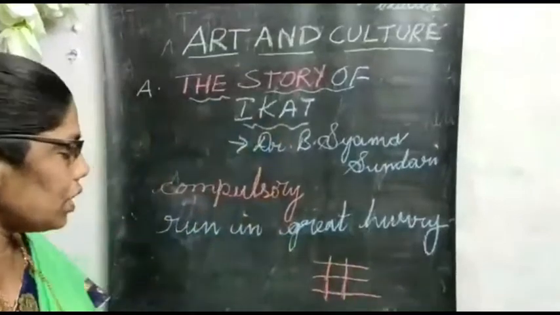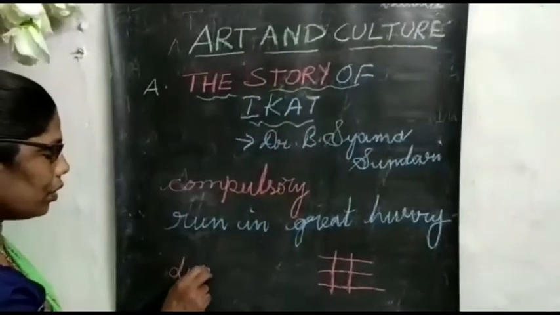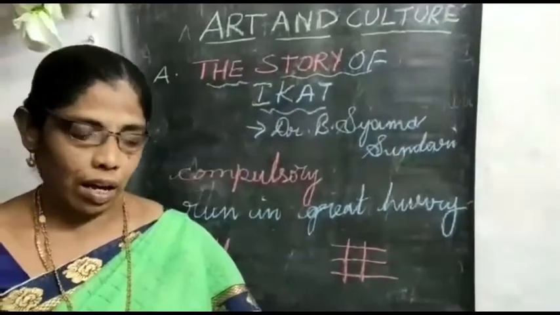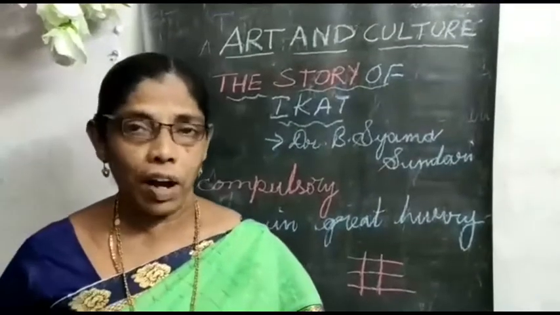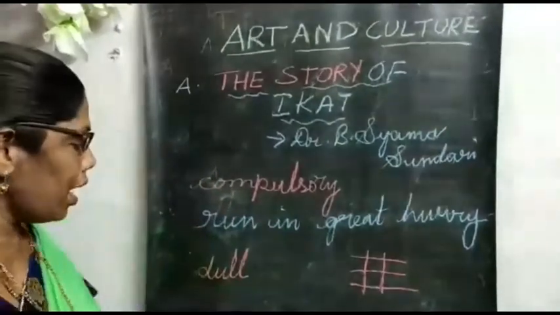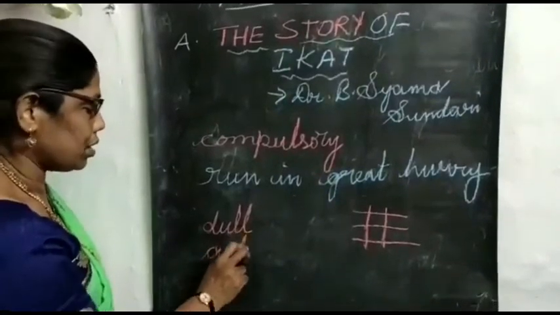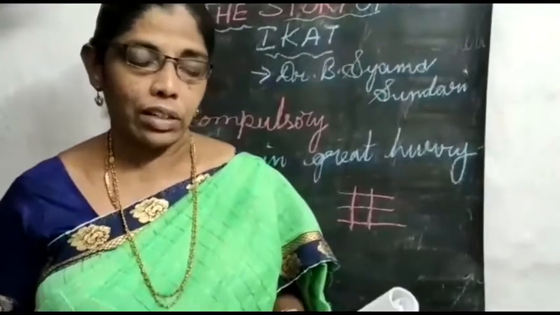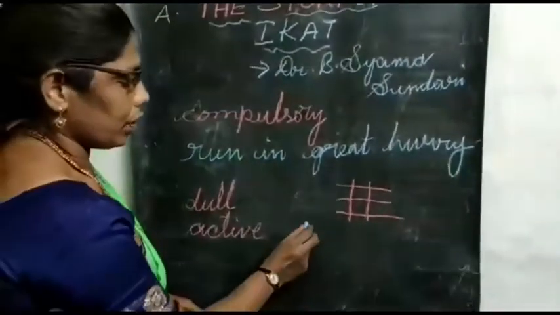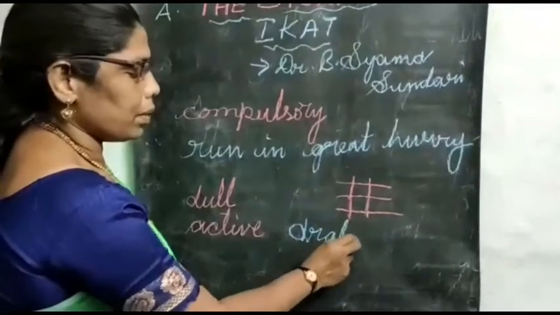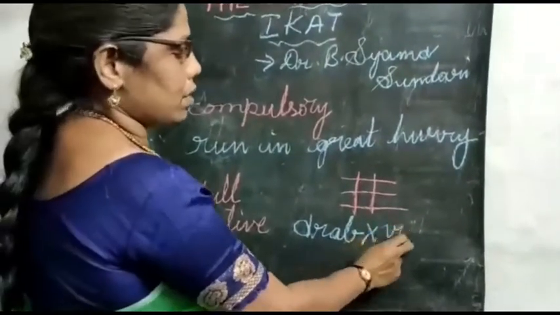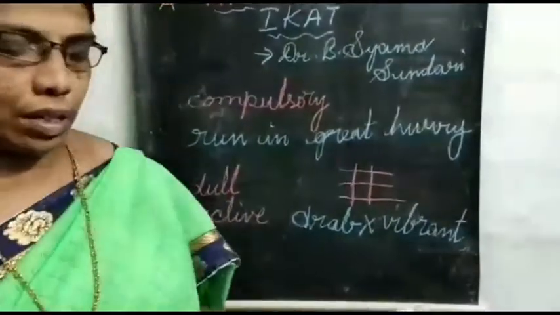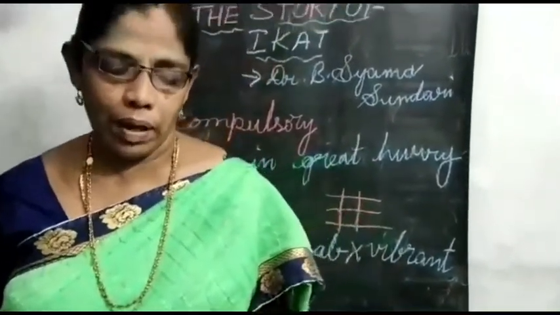Drab. The meaning of drab is dull. And the dull class, all of a sudden, became vibrant. Vibrant means active. Here, we can observe the antonym of drab. The antonym of drab is vibrant. So the dull class became active.